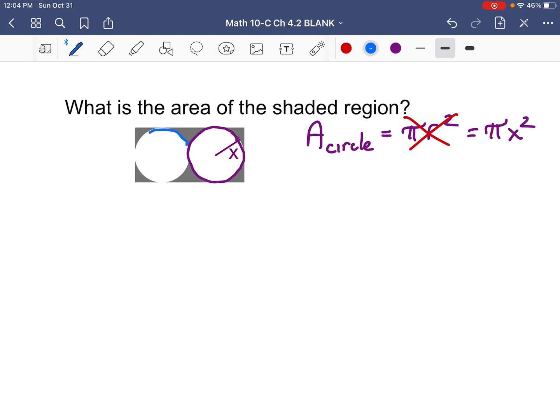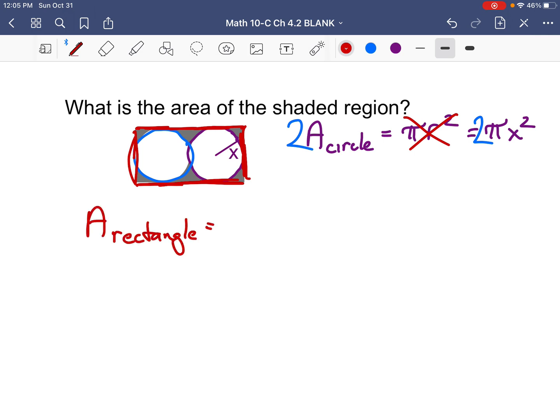Now, I will point out that there is a second circle here. So we have 2 circles, so it's 2 pi x squared. Now, the question is the shaded region. Well, what's this shape? It's a rectangle. So area of a rectangle is length times width. So we have to figure out the length and the width. Now, if you look at this very closely, you realize, oh, this distance here is x, and this distance here is x. So this distance is 2x. So the width is 2x.